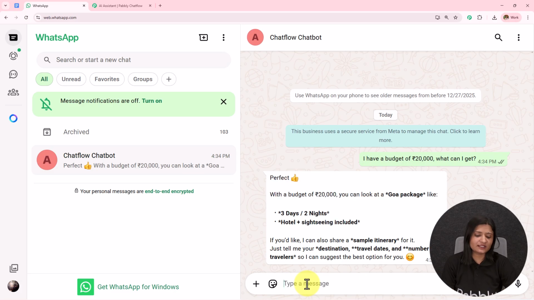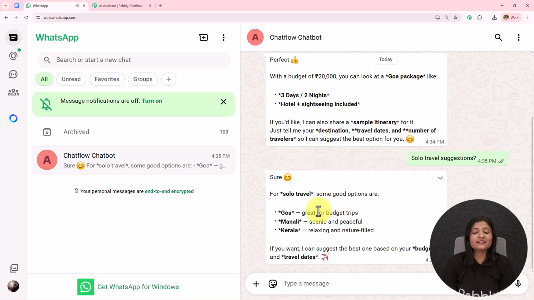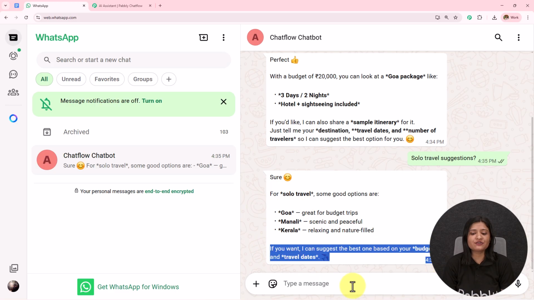I'm going to enter another question like solo travel suggestions. I have sent this message. Let's wait for the reply. So here they send me this message. Sure, for solo travel, some good options are Goa, Manali, Kerala. If you want, I can suggest the best one based on the budget and travel ideas.